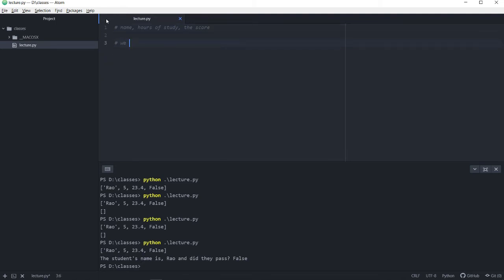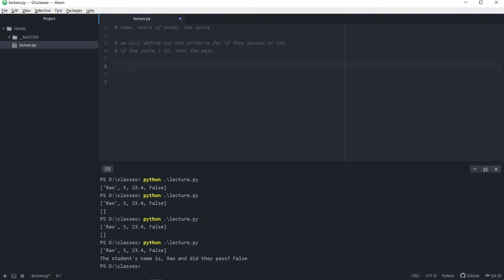So we will define our own criteria for if they passed or not. And this criteria is going to be that if the score is greater than 25, then they pass the test. So let's ask the user first and try to construct this list based on that.